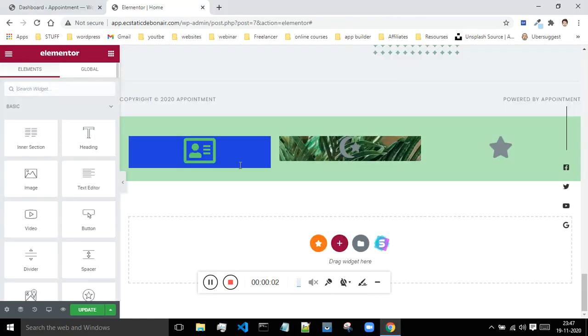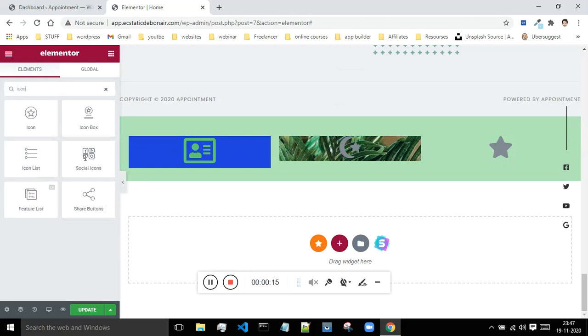Hey, what's up guys, welcome to the course of WordPress. Previously we have seen how to display these logos, and how to display these icons. And now in this class we will learn something about the icon box. Okay, so icon box, here it is. So we will be making use of a similar kind of configuration.